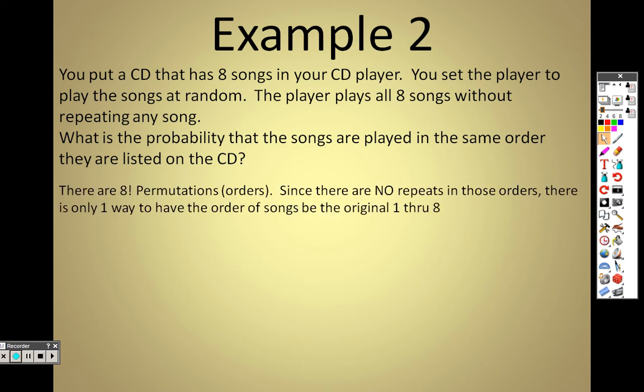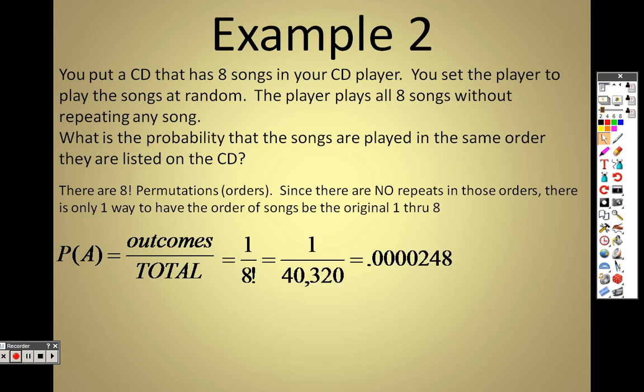And how do we say 8 times 7 times 6 times 5 times 4 times 3 times 2 times 1? It's called 8 factorial. So we set this up as 1 over 8 factorial, which is 1 over 40,320, which isn't even 0.1%. It isn't even close to 0.01%.